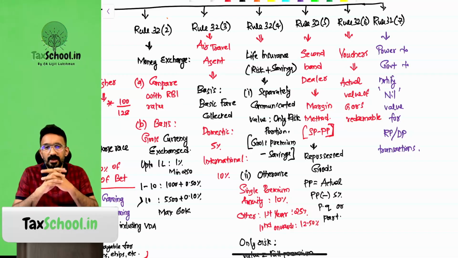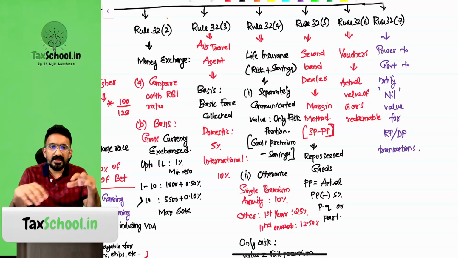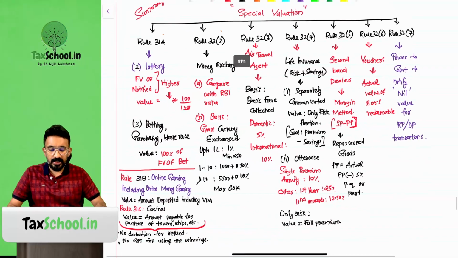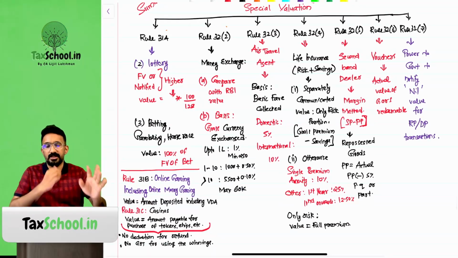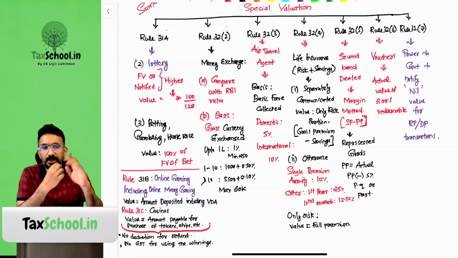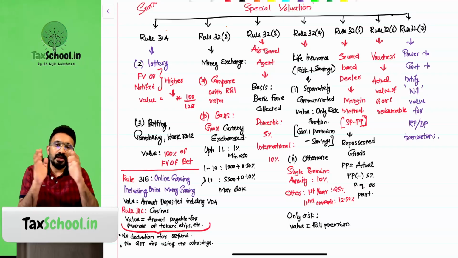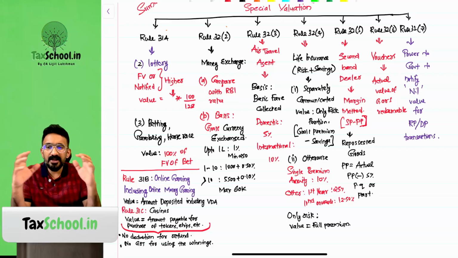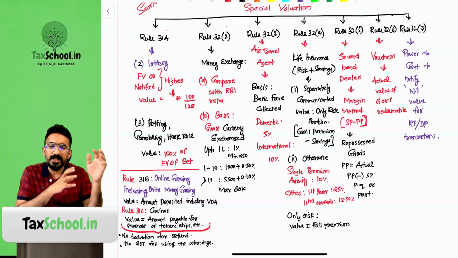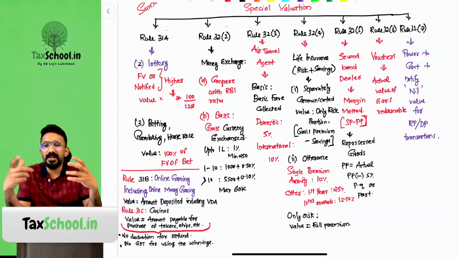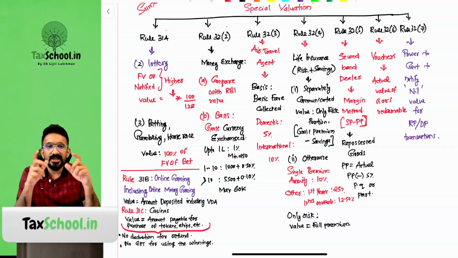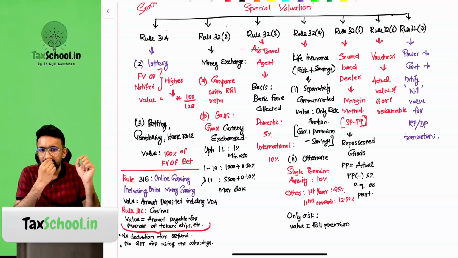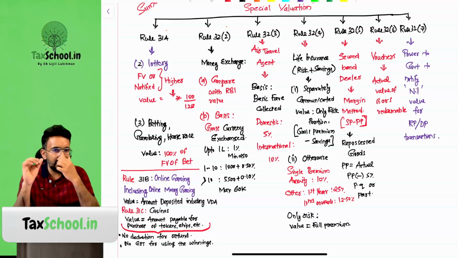Now, primarily what you have to know is that this one area is very easy to score. How? Most of the questions, if you go back and then analyze the question that so far tested. So I'm showing you the summary here that you can keep. The same summary is being uploaded on the TaxSchool free resource as well. I can share it on the Telegram group if you guys want. Now, if you look at this particular area, when you analyze it for the examination, was being tested as a direct application question. They'll give you a scenario, they'll ask you to compute what will be the value for this particular case. It's a very simple case that we have.